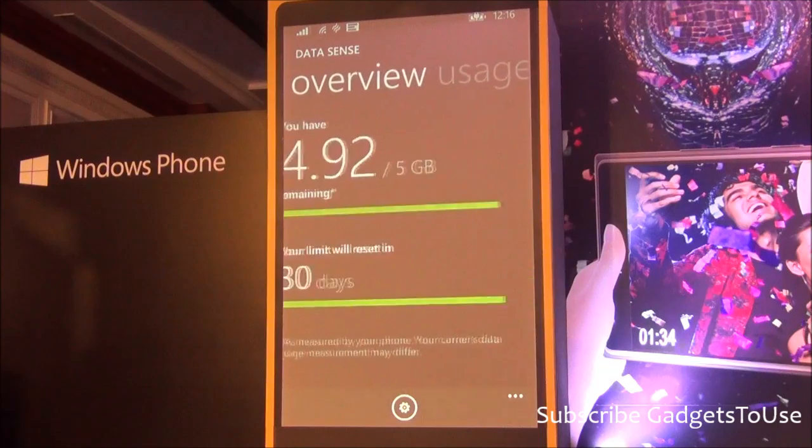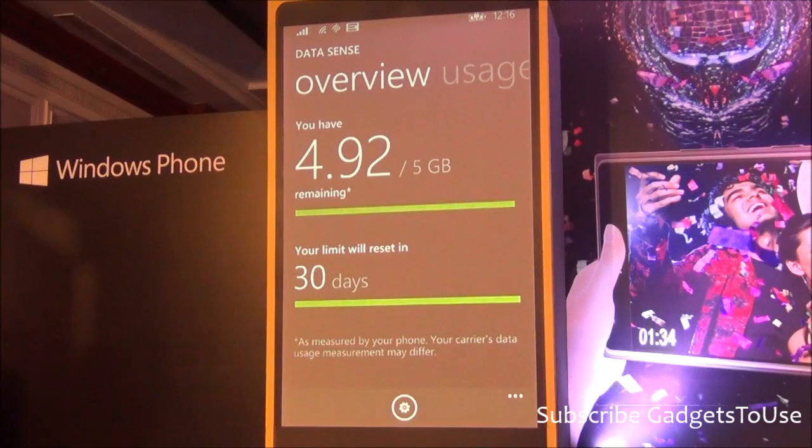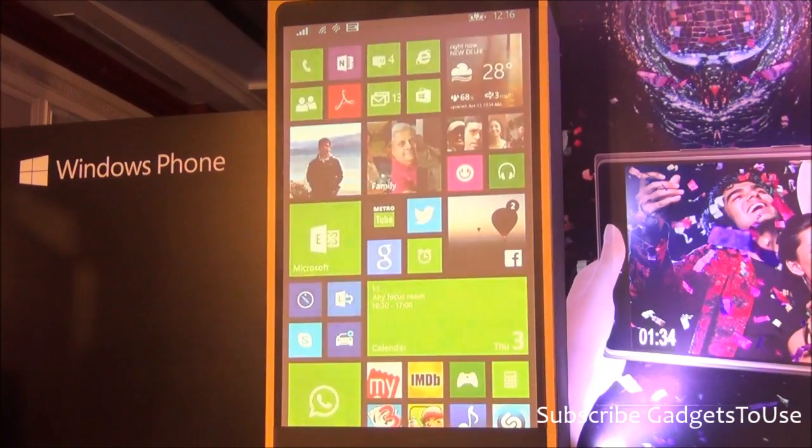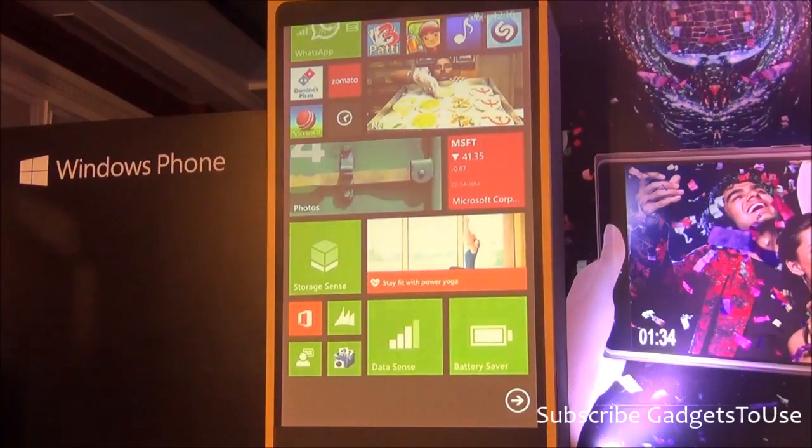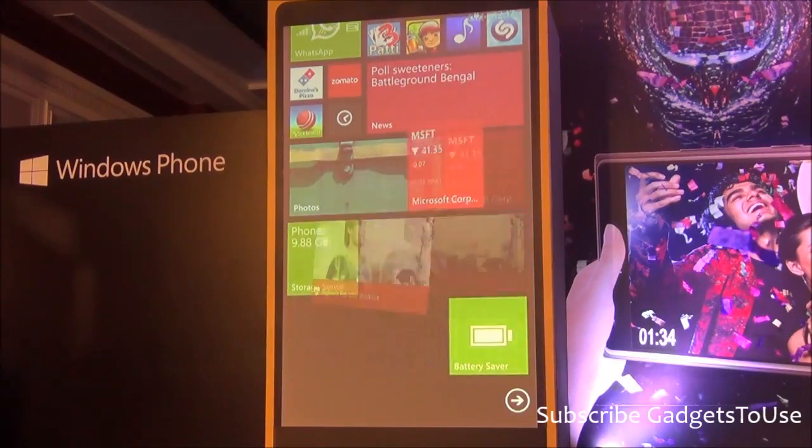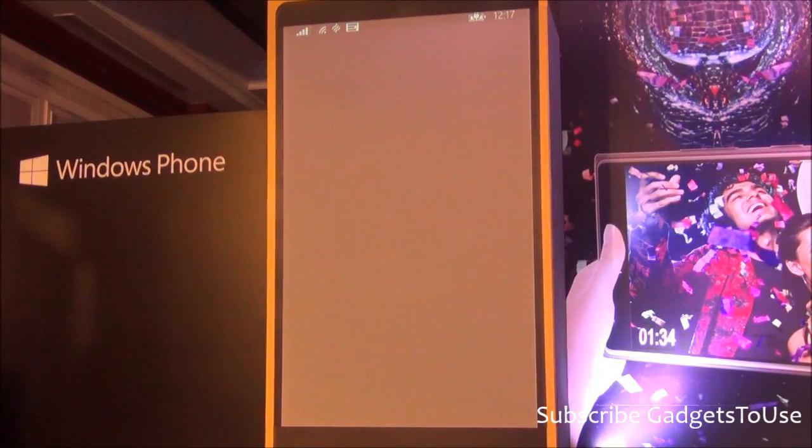And really it helps me optimize. I've set the limit. It resets at the same time that my bill comes every 3rd of the month, and I have full control on how my data gets consumed. And so when those guys call you to sell you an additional plan, you really know how much you really need.